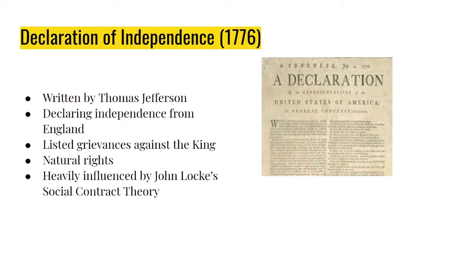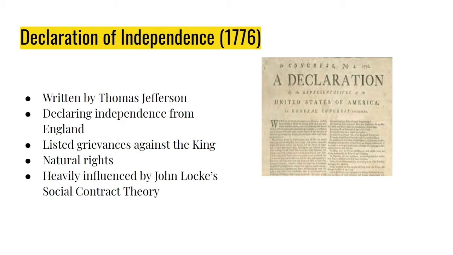Number one, that we as citizens have natural rights, inalienable, meaning can't be taken away, rights that you have. Jefferson refers to those as life, liberty, and the pursuit of happiness. But these aren't original ideas. These are heavily influenced by Locke's social contract theory, which was the idea that people willingly give up some of their freedom to join governments, in exchange for protection from the government. And that's a deal that goes on between citizens and the government.